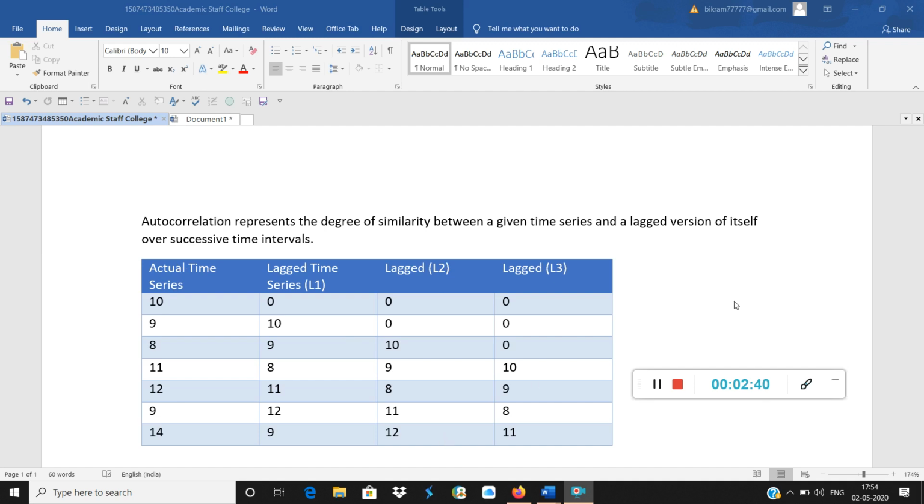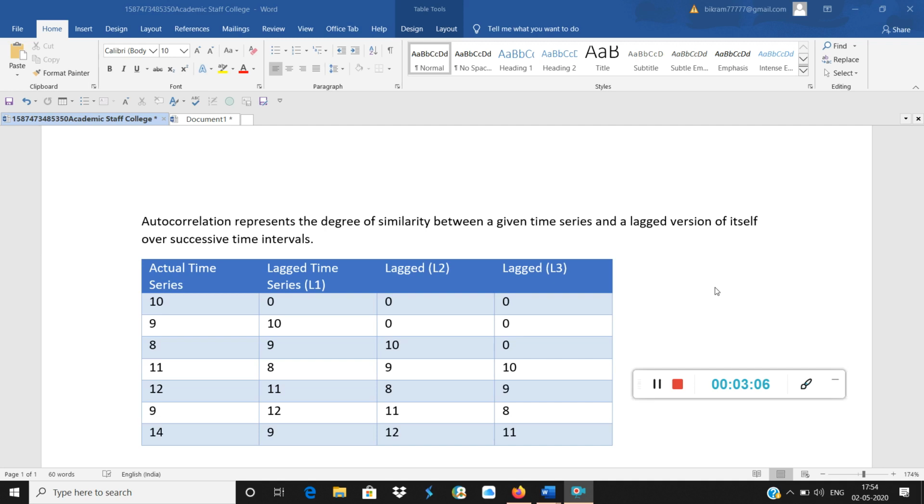In Excel there is a function called CORREL, and you can use it to calculate the autocorrelation. Similarly for lag 3 and the actual time series, you select this series, then the CORREL function, then this series. The function is CORREL, available in Excel. That will give you the autocorrelation function.